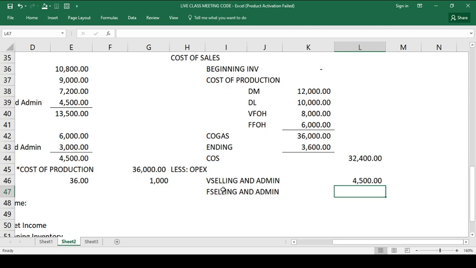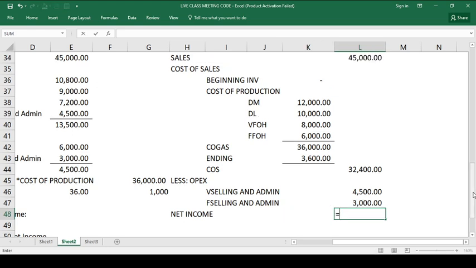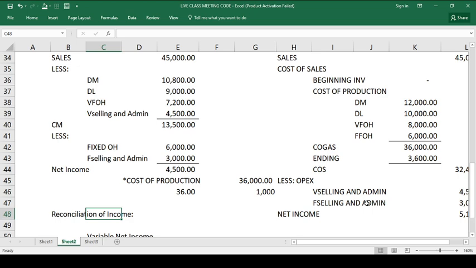Okay? So, we can now compute our net income. Okay? Under absorption costing method. Okay? So, we have 45, that is the sales, minus the cost of sales, minus the variable selling, and minus the fixed selling. So, our net income will be 5,100. Take note, if we're going to look, why is it that the net income under variable costing is 4,500 while on the absorption costing is 5,100?